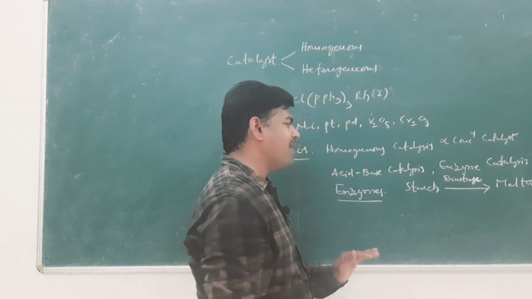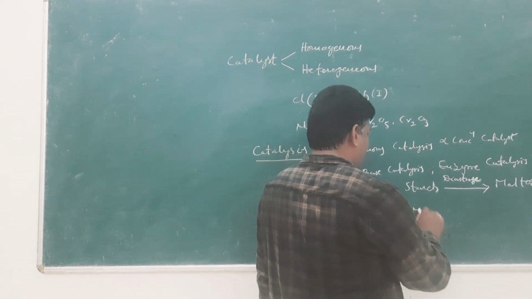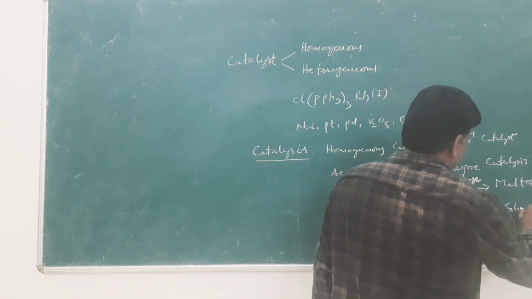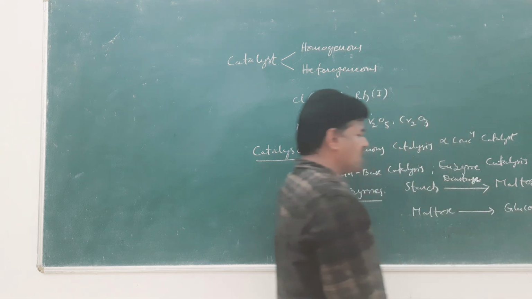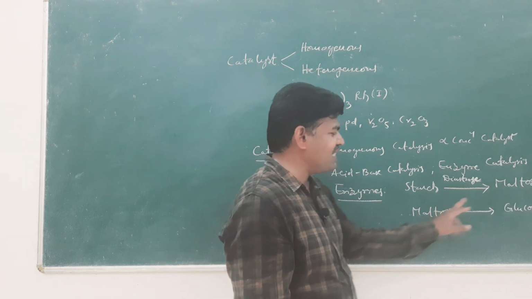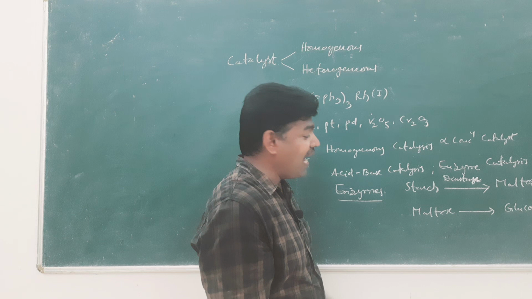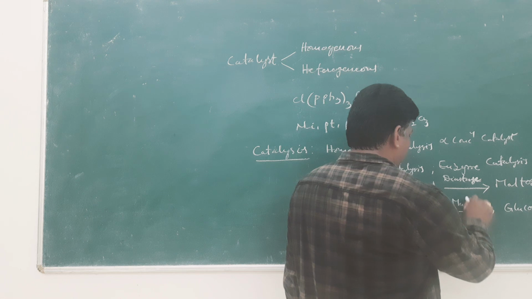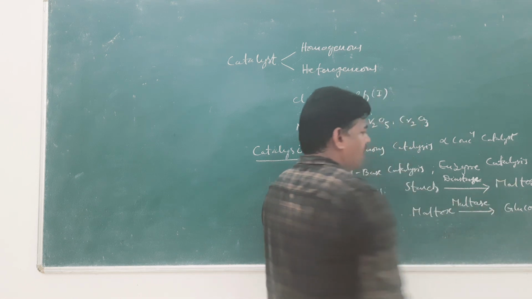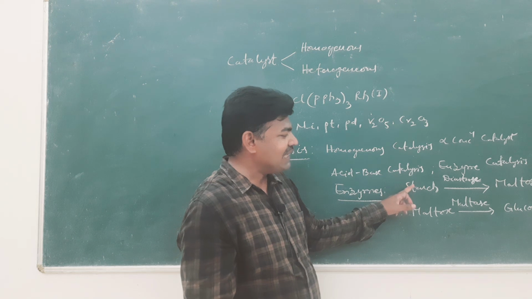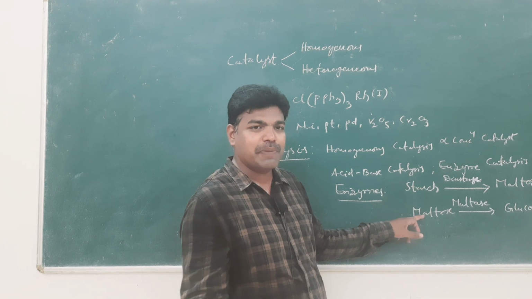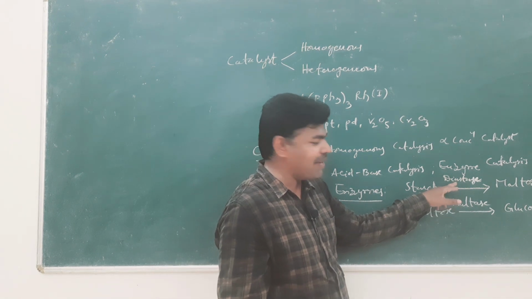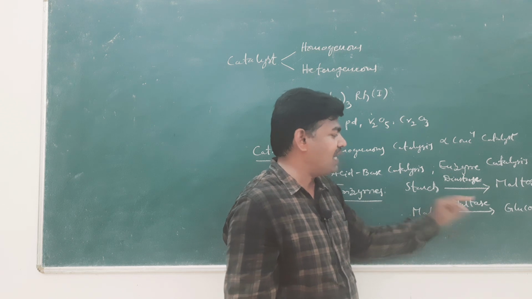Then maltose is converted into glucose, also an enzyme catalytic reaction, catalyzed by the enzyme maltase.